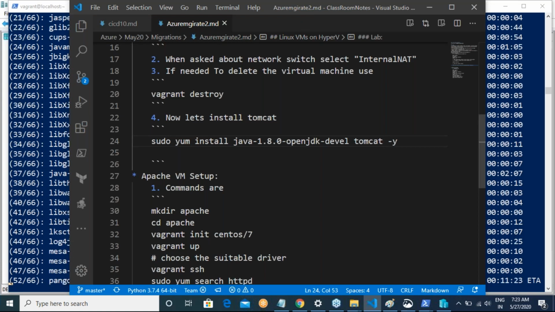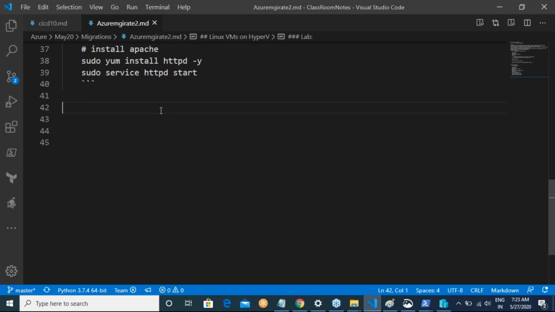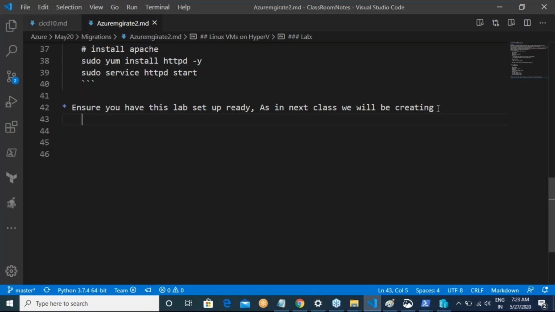Tomorrow, before attending the class, ensure you have this lab setup ready, as in the next class we will be creating the Azure Migrate project, and we will be starting the assessment of the virtual machine.